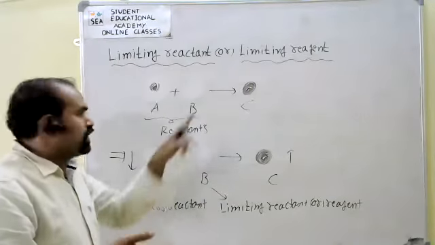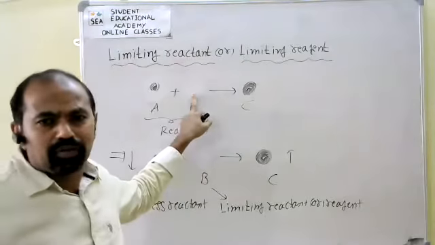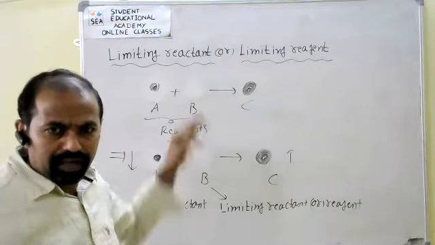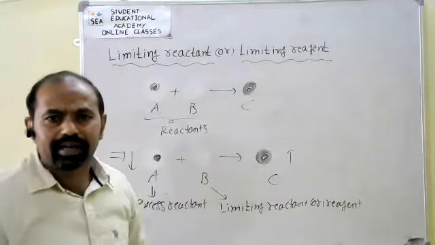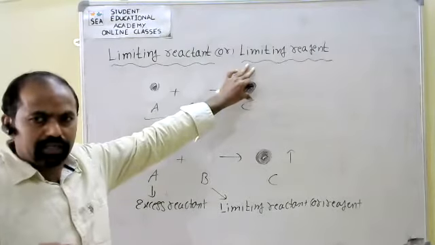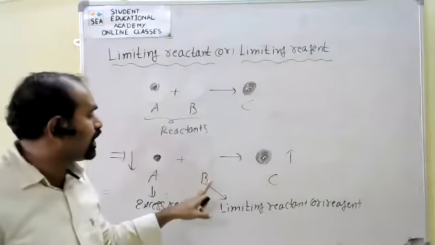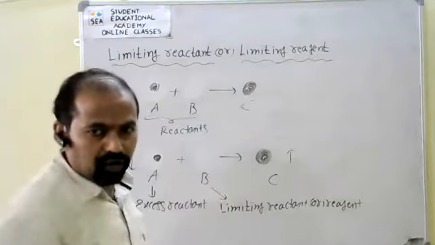After 3 minutes, the B amount is completed. So automatically the reaction also stopped, because for the reaction there is no second reactant. If there is no second reactant, there is no reaction. Here we get some amount of product. So which reactant decides this product? The limiting reactant. Based on the limiting reactant, the product will form.